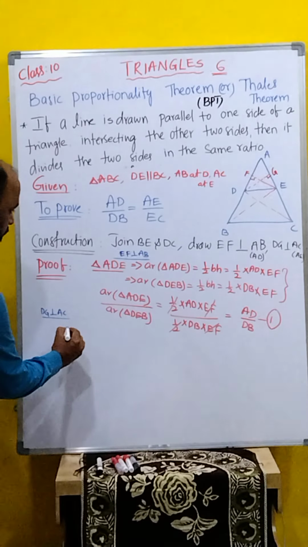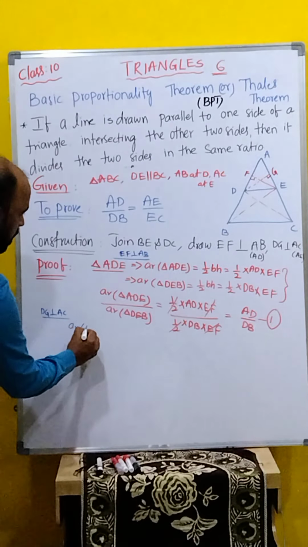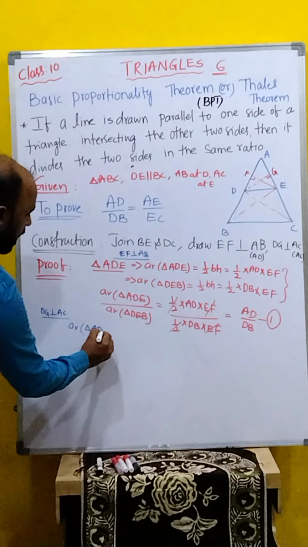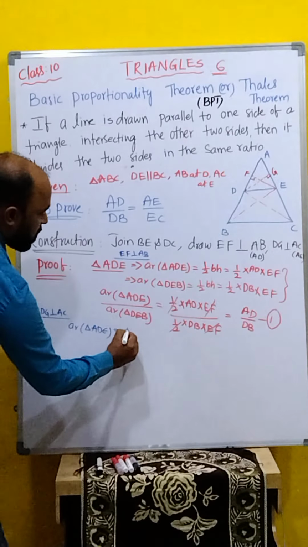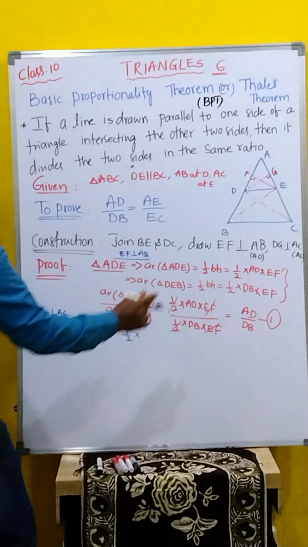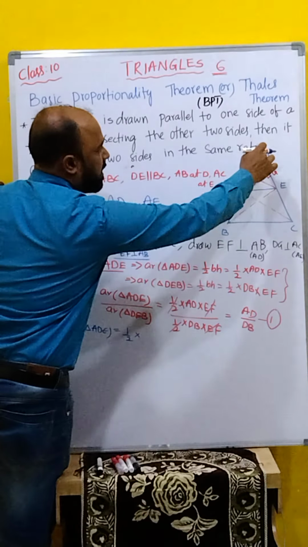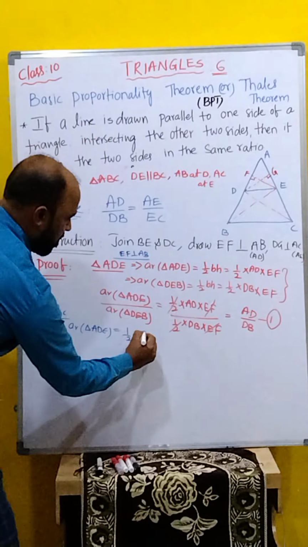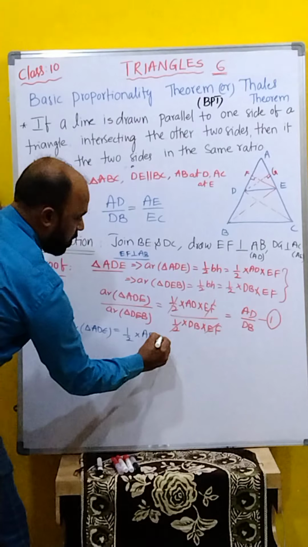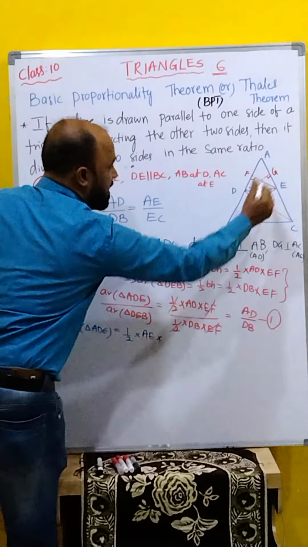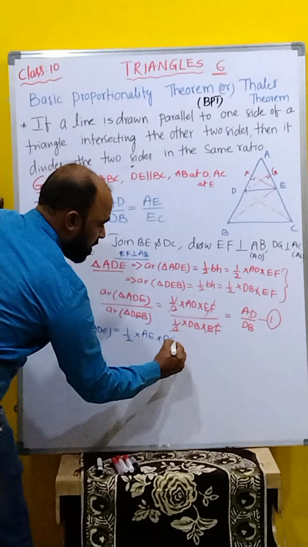Now first one. Area of triangle ADE, half into base. Now we are going right side. AE is the base. Next into height DG. Height is DG.